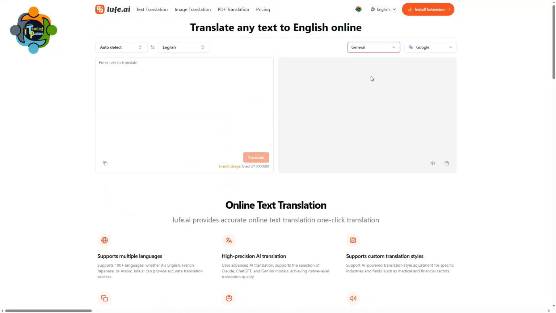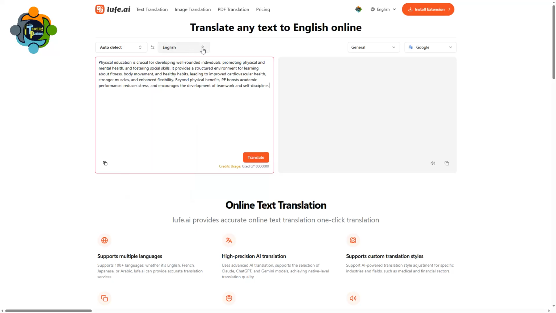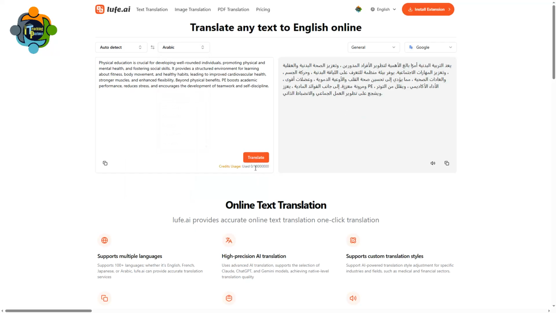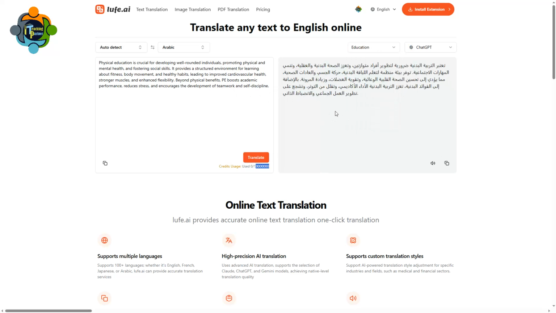So let's explore this platform. I am going to paste one paragraph here and I'm going to select Arabic language and let me translate. You can see the speed is extremely high. It will immediately translate into general Arabic language. As this paragraph is related to education, I'm selecting education and I'm going to translate it, and you can see it's translated immediately. So you can choose the language you need. More than 100 languages are already available.